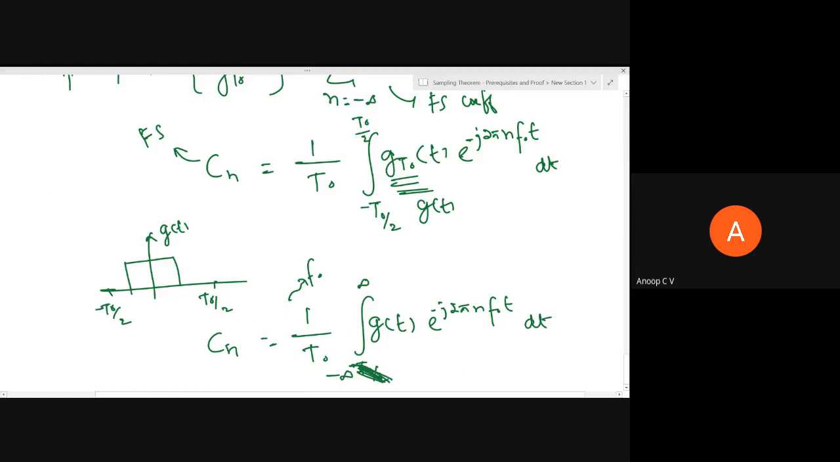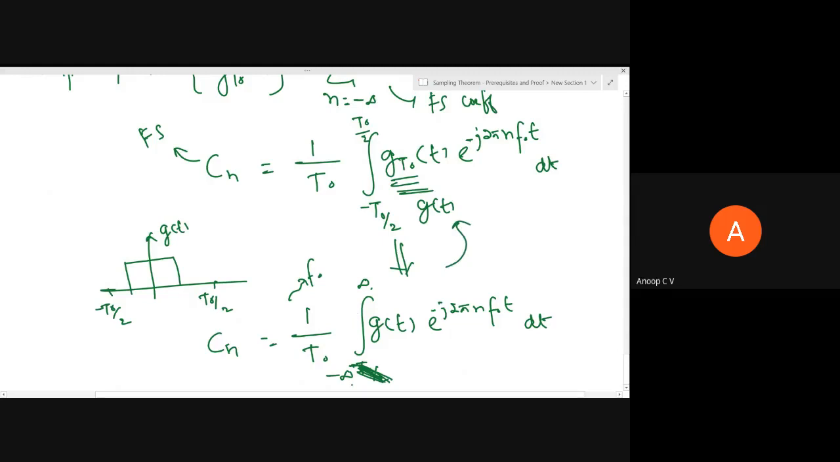I can even write it as 1 by t naught minus, how can I write it, right? This is the same thing, right? Now I have defined the gt of t for one period duration as g of t, right? So as g of t is 0 elsewhere, even if I integrate from minus infinity to infinity, this integral will reduce to what, this integral. So it's not a problem.